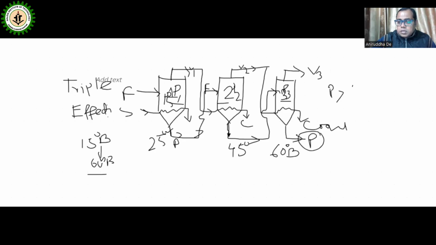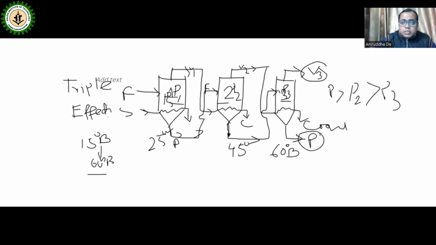P3 maintains more vacuum inside the calandria. Whatever vapor there is can be used, or it can be condensed to water.